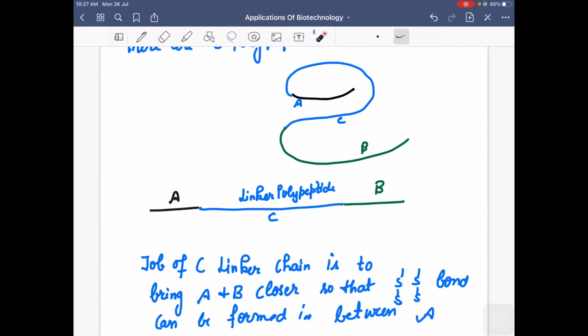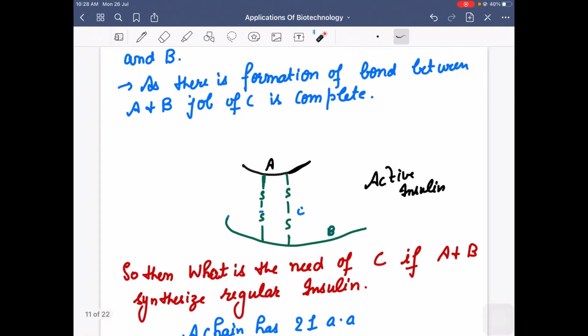Why do we want to bring A and B closer? Because we have to form disulfide bonds in A and B chains, so that a disulfide bond can be formed between A and B. So the job of the C linker chain is to bring these A and B chains closer so that they can be linked with the help of a disulfide bond.